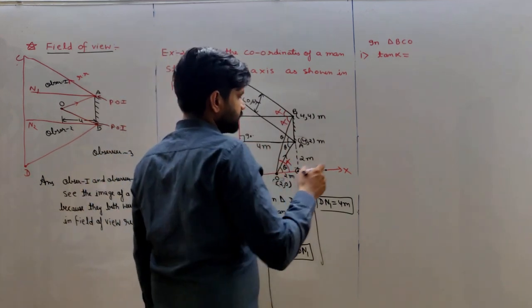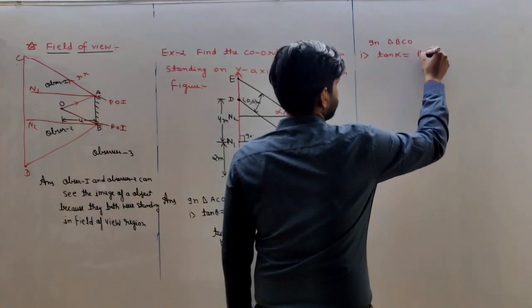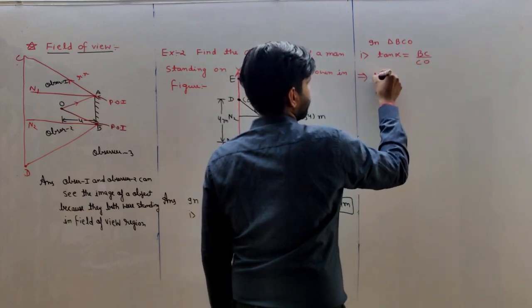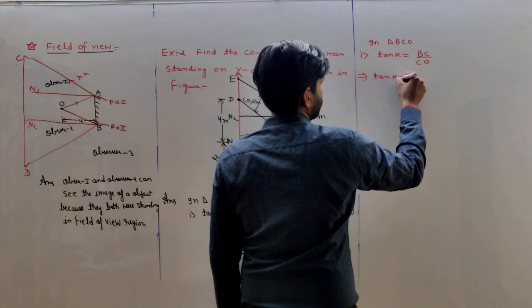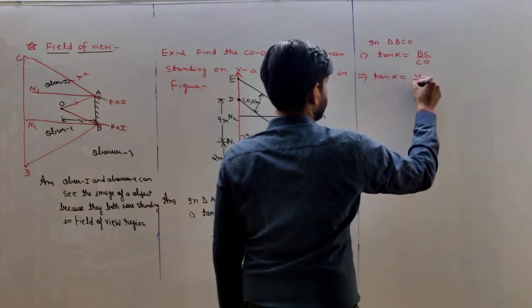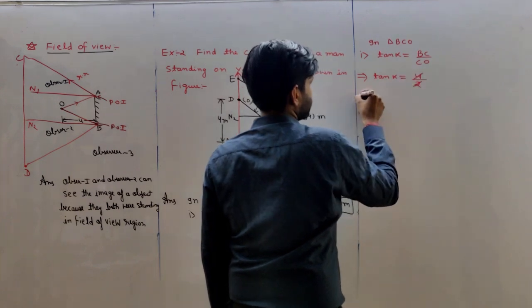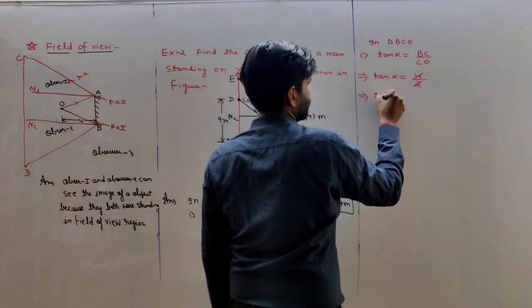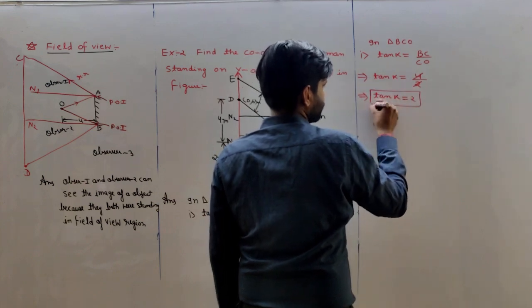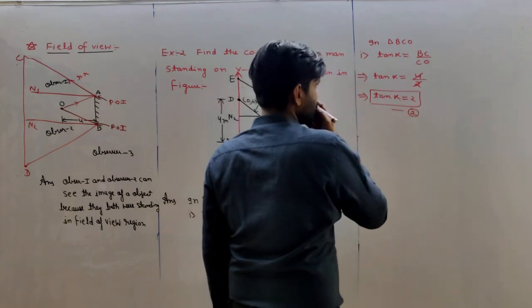So tan alpha is BC upon CO. BC is 4 meter upon CO is 2 meter, so tan alpha is equal to 2. This is equation number 2.